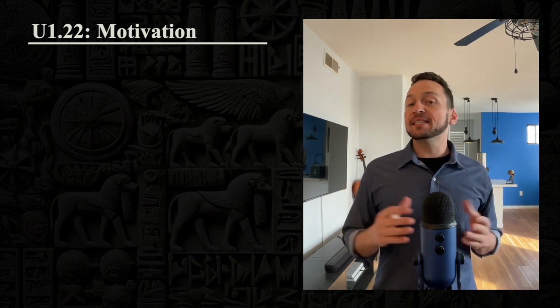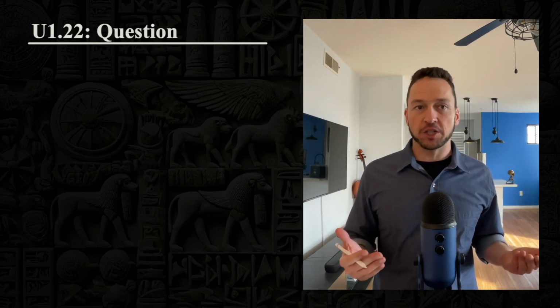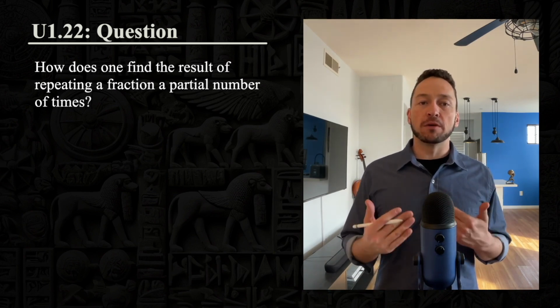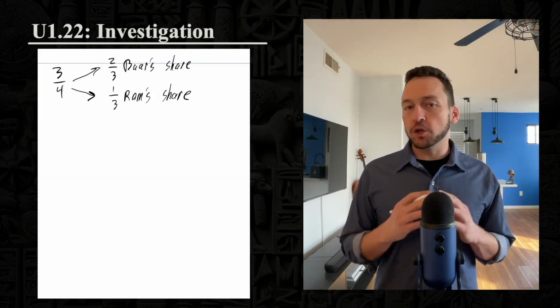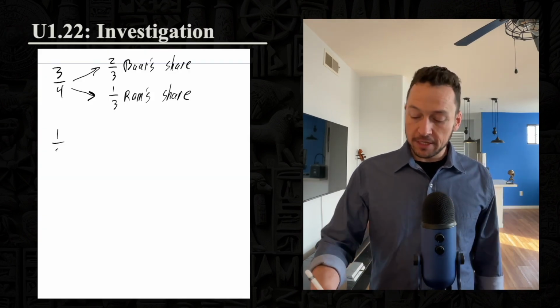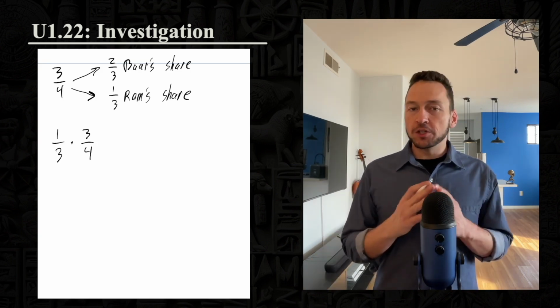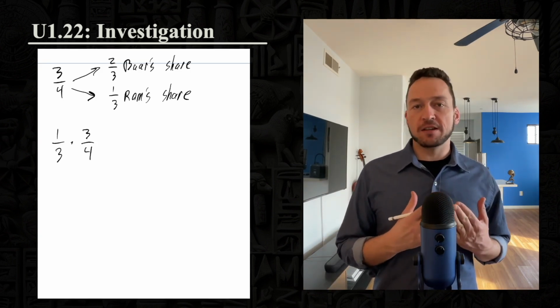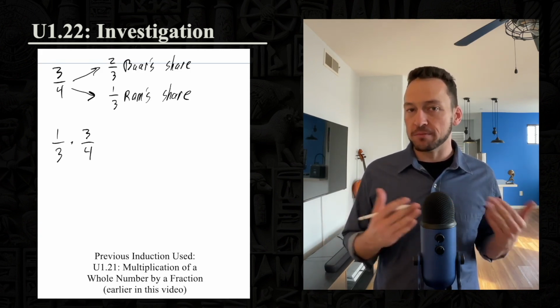He realizes that this is also a partial repetition, which leads him to the following question. How does one find the result of repeating a fraction a partial number of times? First, he's going to consider Rom's share. He's going to think about 1/3 times 3/4. To do this, he's going to use the same kind of reasoning that he did when he repeated a whole number a partial number of times.